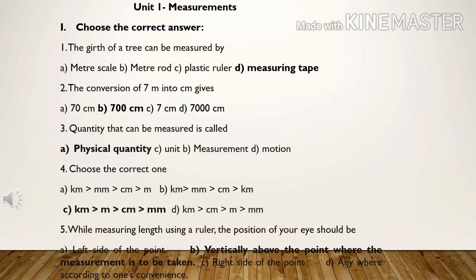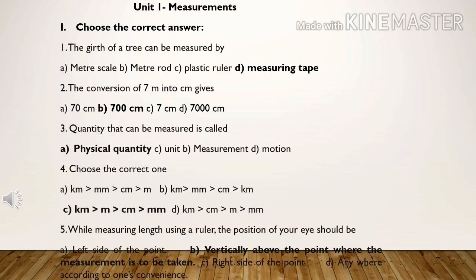Question number 3. Quantity that can be measured is called A. Physical quantity, B. Unit, C. Measurement, D. Motion. Answer A. Physical quantity is the correct answer.